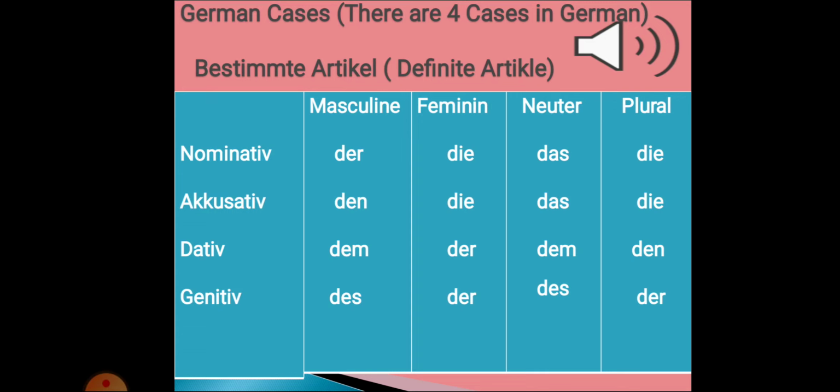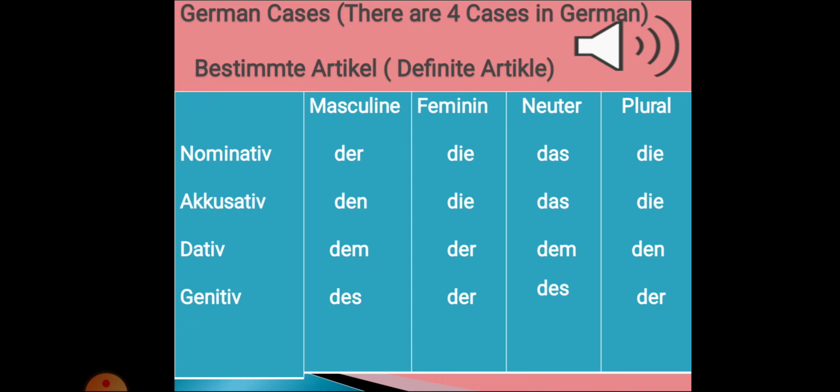We divide article in four parts: masculine, feminine, neuter, and plural. So first one case is nominative. Nominative masculine article is der, feminine die, neuter das, and plural die.